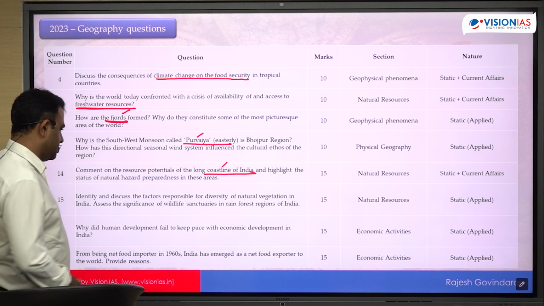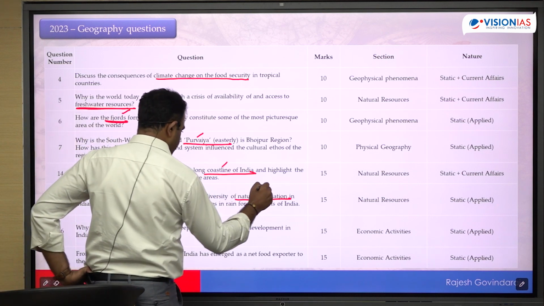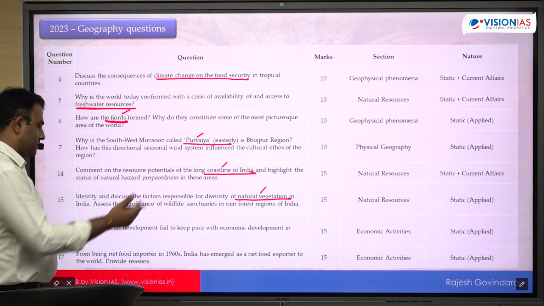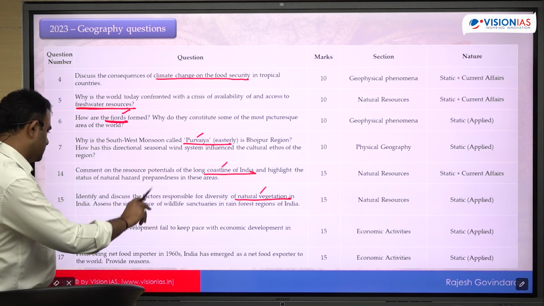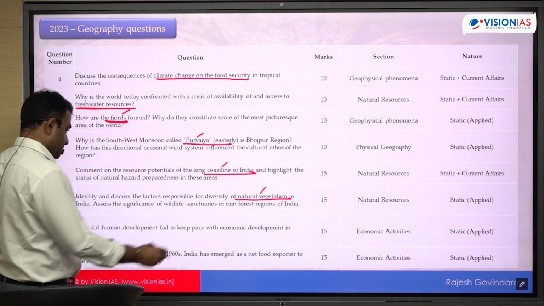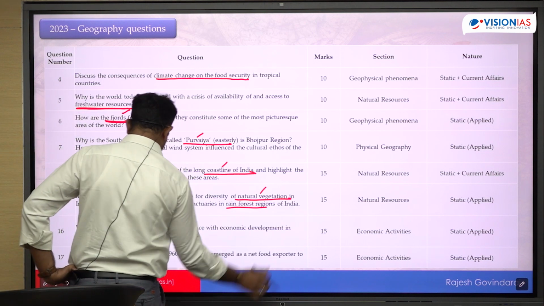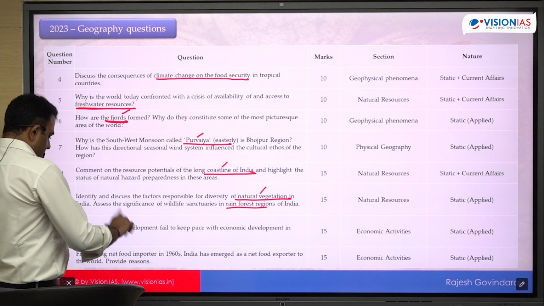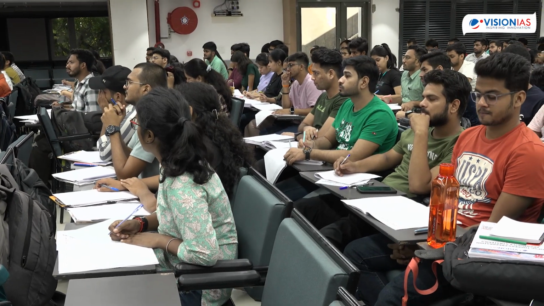And the sixth question is on the natural vegetation, the overall diversity, what are the factors responsible for the diversity, and the significance of having these wildlife sanctuaries in the forest regions, rainforest regions of India. Okay, specifically about the rainforest region, not any region as such. And the seventh question is between human development and economic development. Okay, the comparison between human development and economic development.